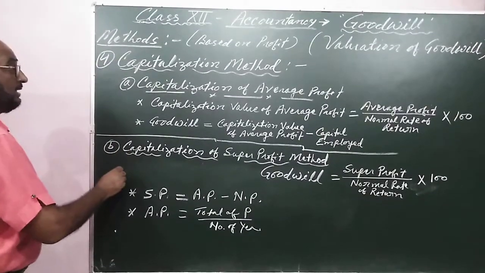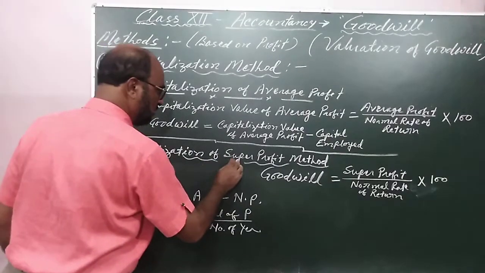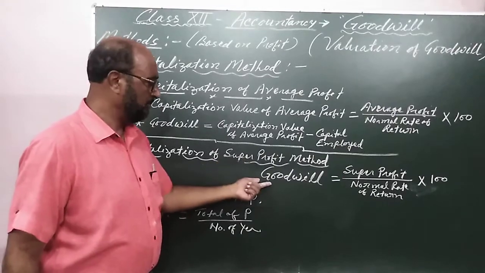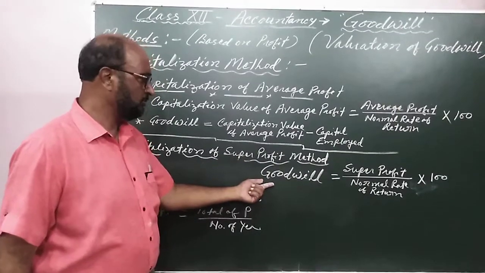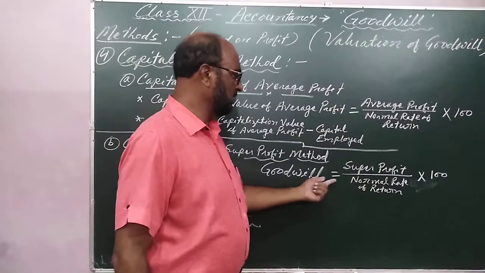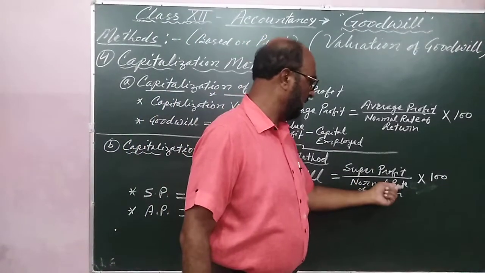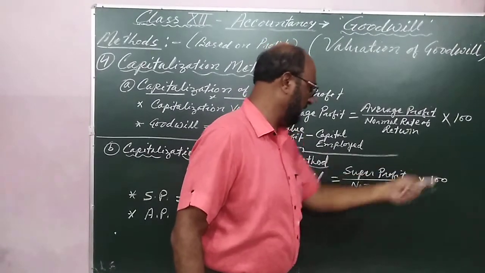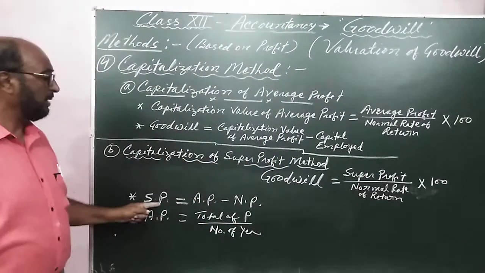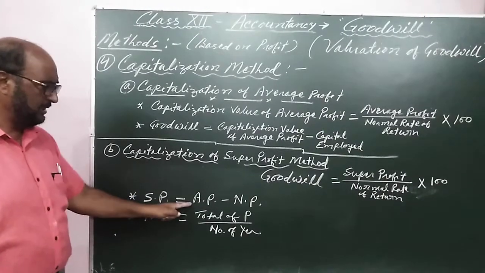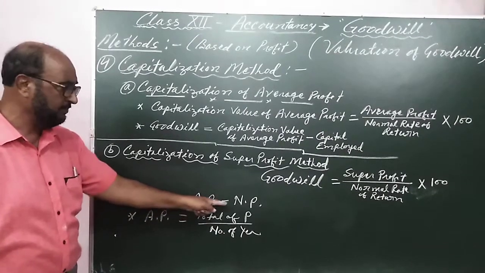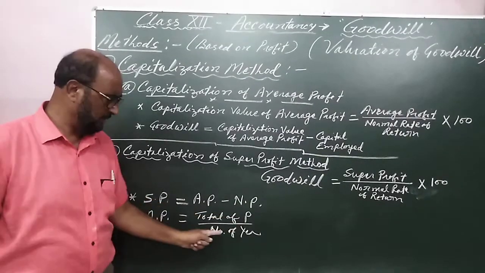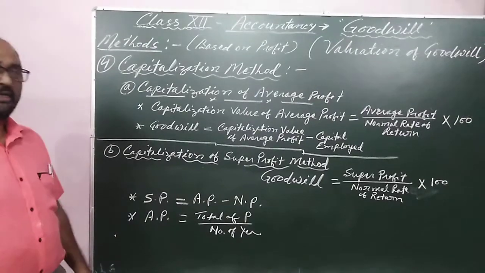Now the capitalization of the super profit method. Super profit is also taught. A very simple formula is used for finding the goodwill: goodwill is equal to super profit upon normal rate of return, which will be given in the question and is already explained, into 100. Super profit is the difference of average profit or actual profit and normal profit, and average profit is the total of profit upon number of years.